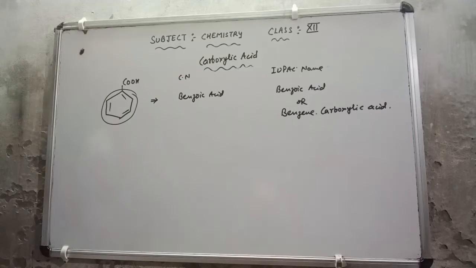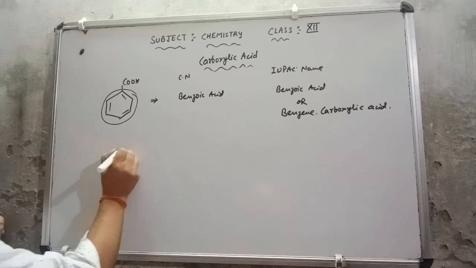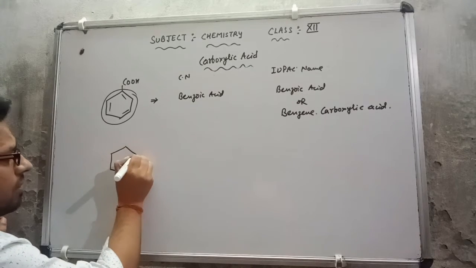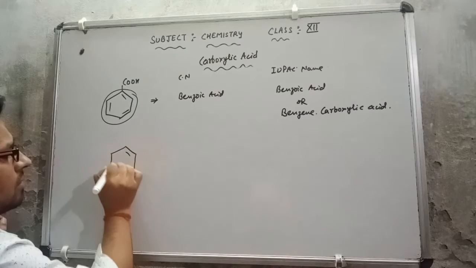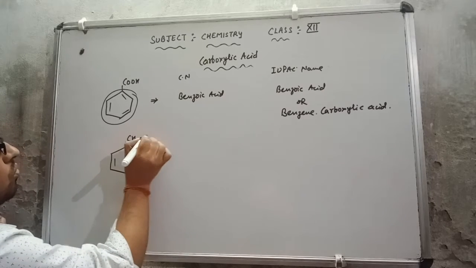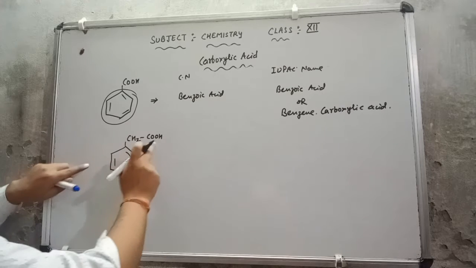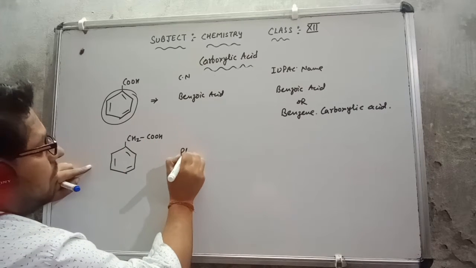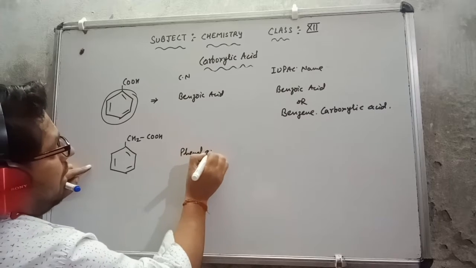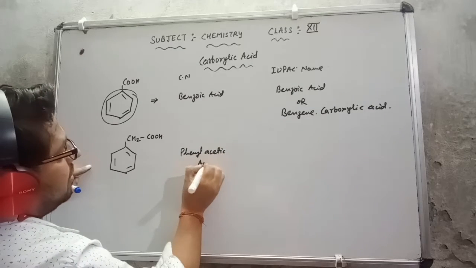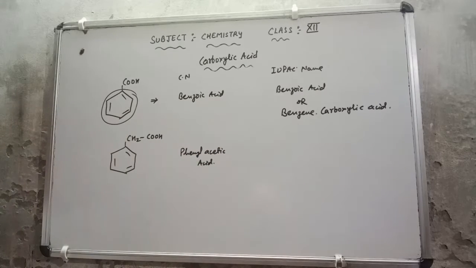Similarly, suppose I give you one more compound name. I am writing here CH2 single bond COOH. Now how do we name this? If I discuss the common name, this is phenyl acetic acid, where this is phenyl and this is acetic acid. The common name is phenyl acetic acid.